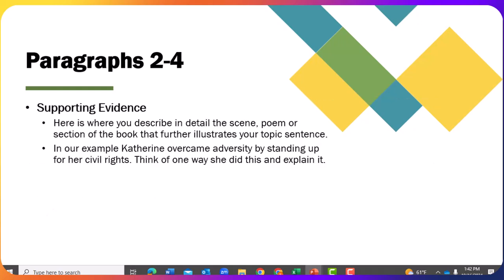Your supporting evidence is where you describe the scene in detail and further illustrate your topic sentence. In our example, Katherine overcame adversity by standing up for her civil rights. Think of one way she did this and explain it.